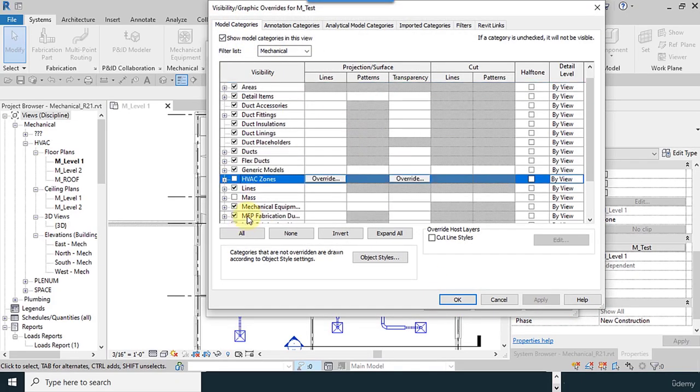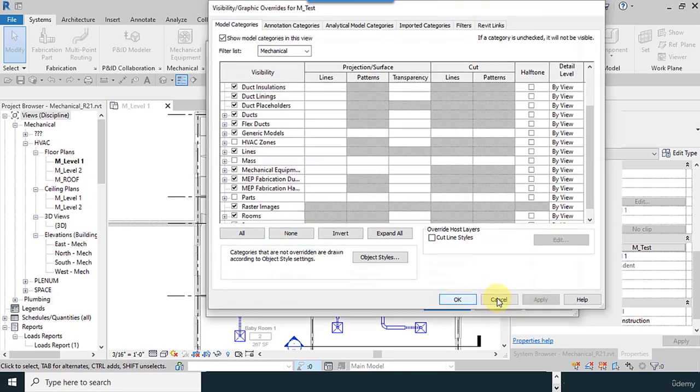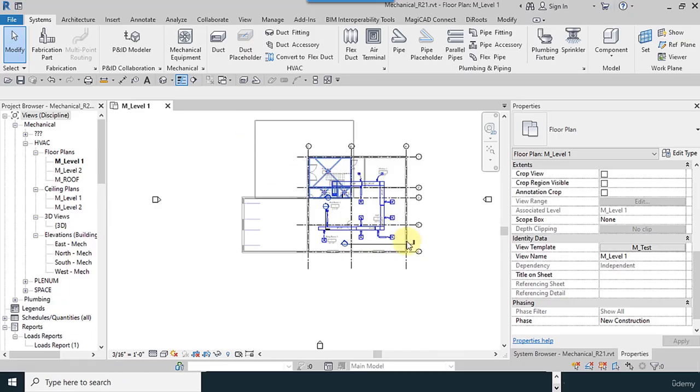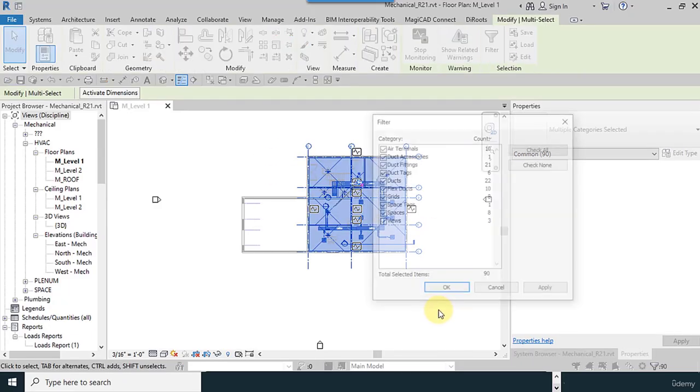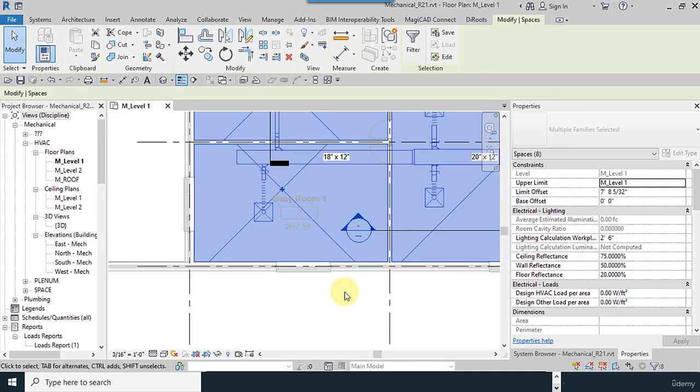I have to, because the tags will hide, so I use another type. Go to select all, check filter, check none, and just spaces, and leave the tags like this.